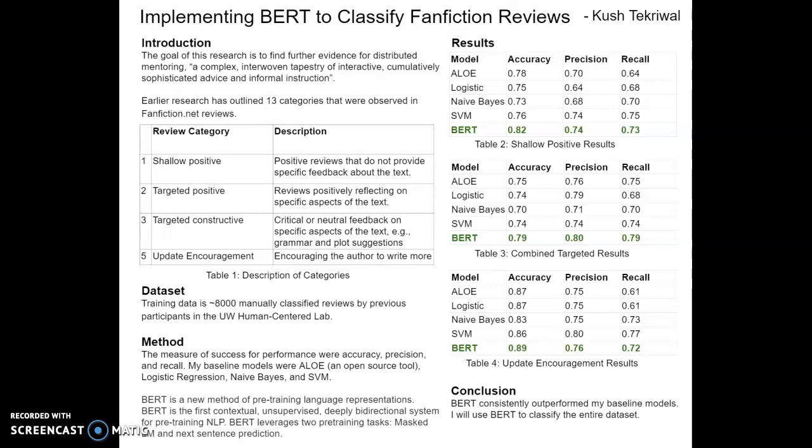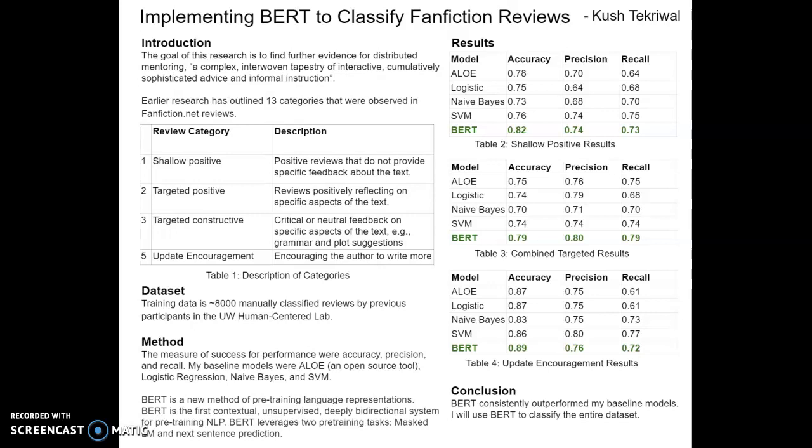As I mentioned earlier, I used BERT, which is a pre-trained language model, which is highly contextual and deeply bidirectional. BERT leverages two pre-training tasks, masked language model and next sentence prediction. So I downloaded the pre-trained weights of BERT and then fine-tuned it on my downstream task of classifying the reviews.